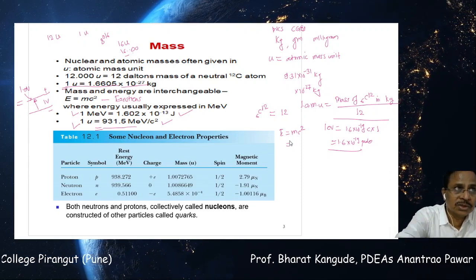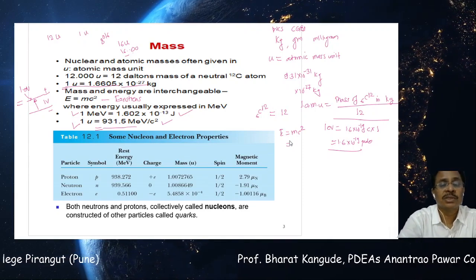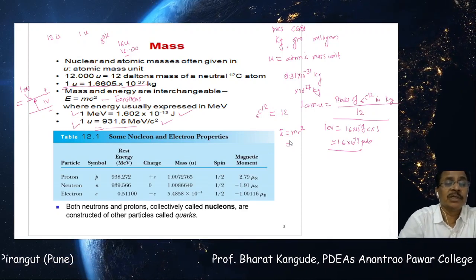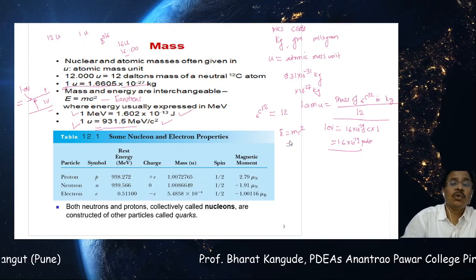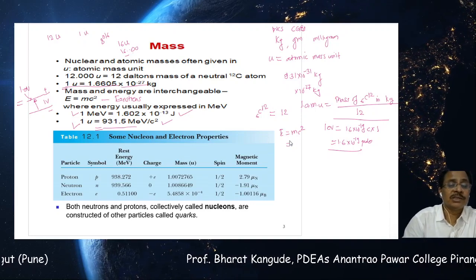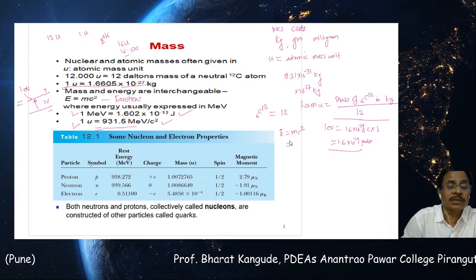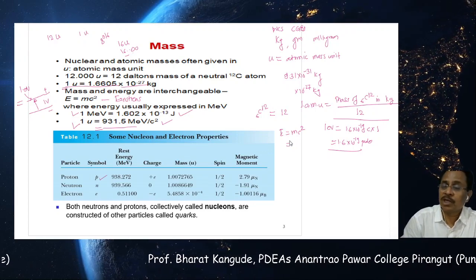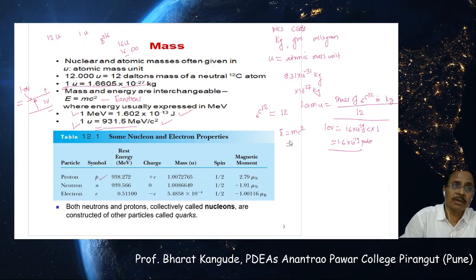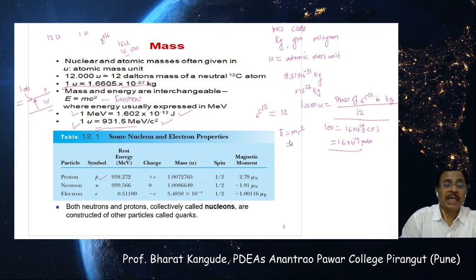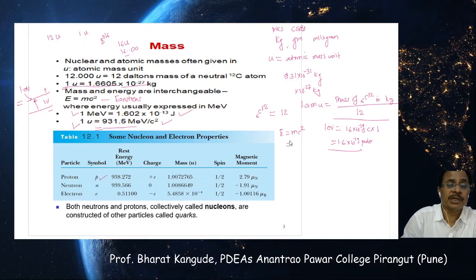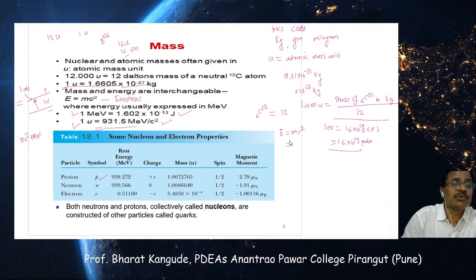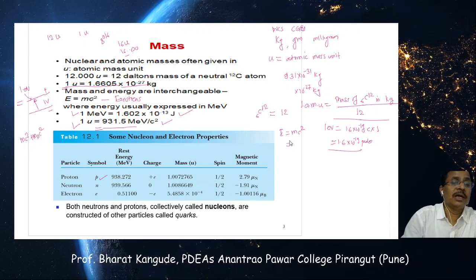And now we have to use all these things to measure masses of protons, neutrons as well as electron. That is as per the following table. So see this table, some nucleon and electron properties. For first, it is a proton. Symbol used is sometimes capital P, sometimes small p, that is a choice of the person who uses this. Then its rest energy, if it is measured, rest energy is mc square plus m0 c square. I think you might have earlier done all these things.